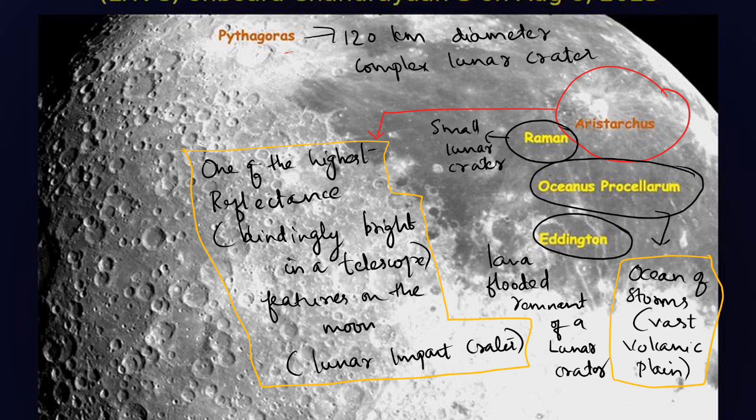So here, Pythagoras is a complex lunar crater, and Aristarchus is also a lunar crater, but it has the highest reflectance. Okay, and the Oceanus Procellarum is the ocean of storms. It's a vast volcanic plain, and Raman is a small lunar crater, and Eddington is a lava-flooded remnant of a lunar crater. Okay, so this is the image released by ISRO from Chandrayaan 3.